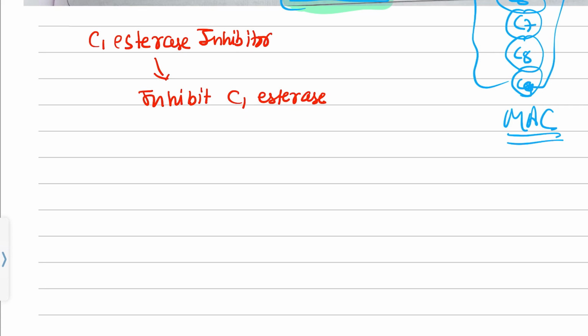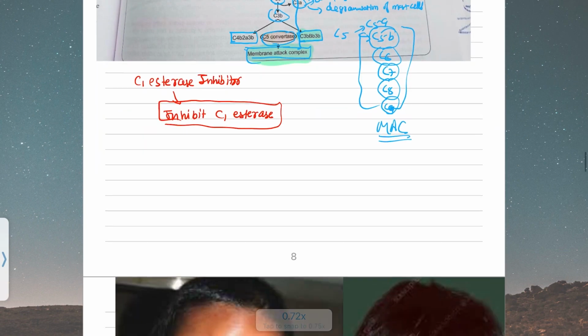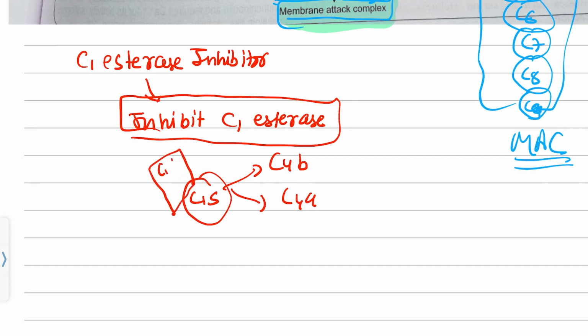In the classical pathway, C1 esterase was cleaving C4 into C4b and C4a. So the C1 esterase inhibitor, which I will denote as C1s inhibitor, inhibits the C1s protein, so that C4 is not cleaved into C4a and C4b.